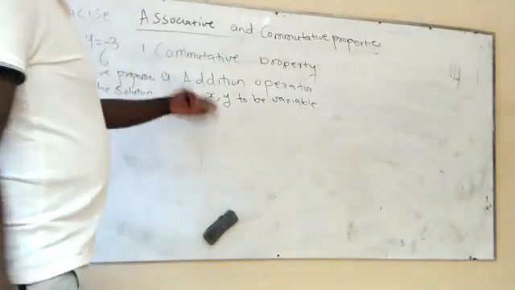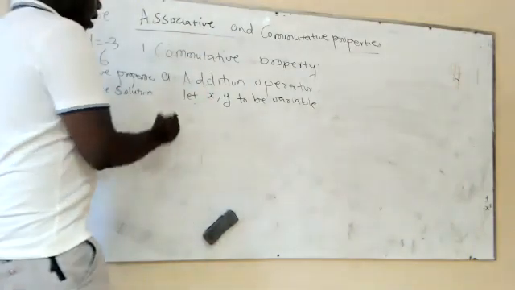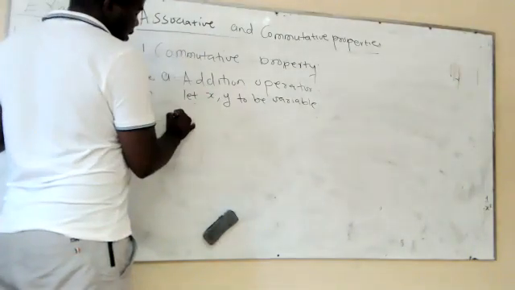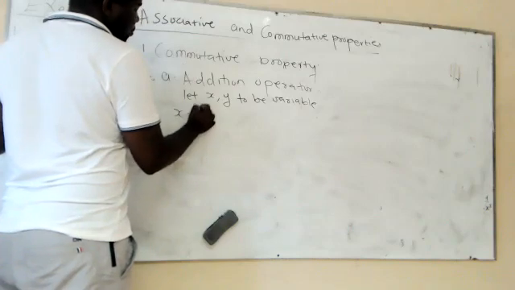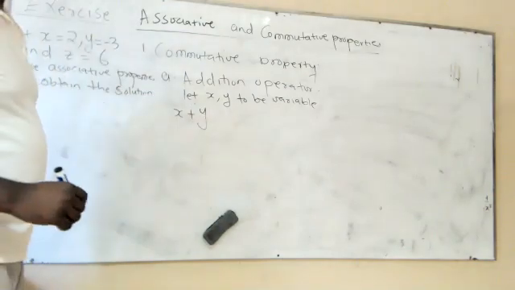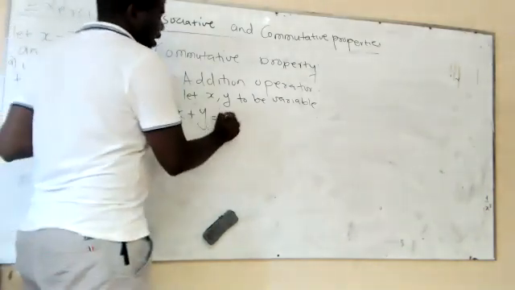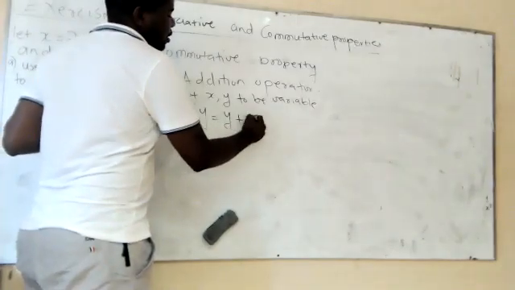Some people use a and b, but we are using x and y. The commutative property simply tells us that if you add x and y, you get the same answer as when you are adding y plus x.